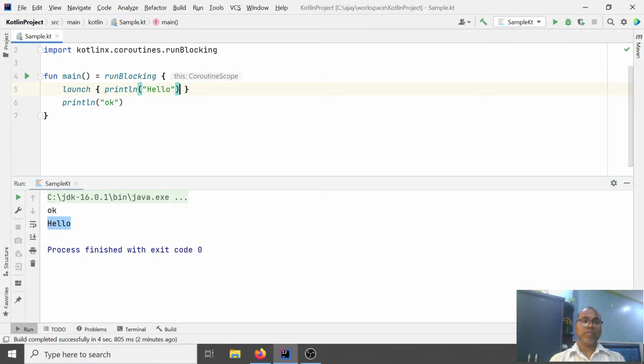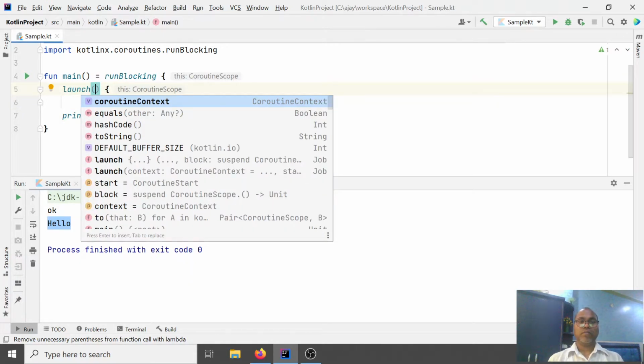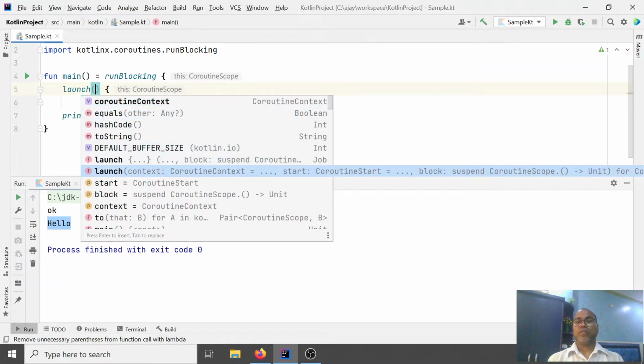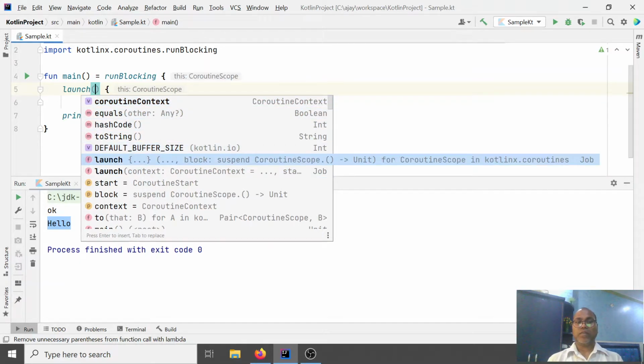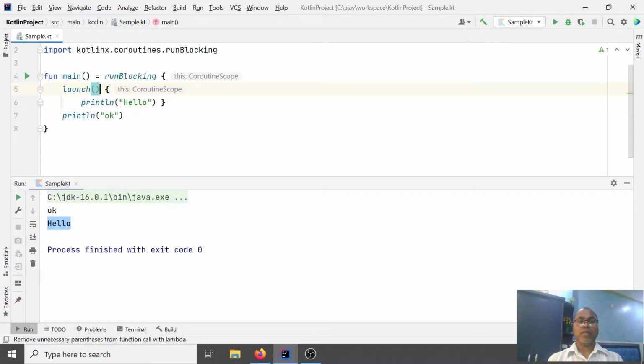Here you can offer your coroutine context, so this is the context you pass here. If you do not specify anything, it will be taken as the default one.